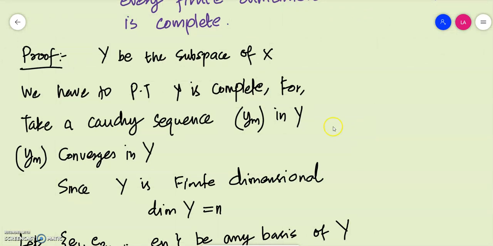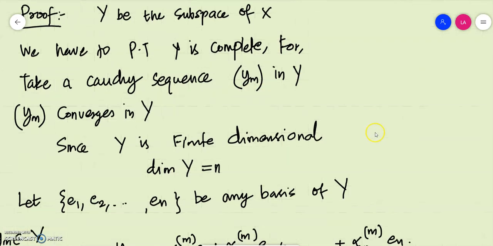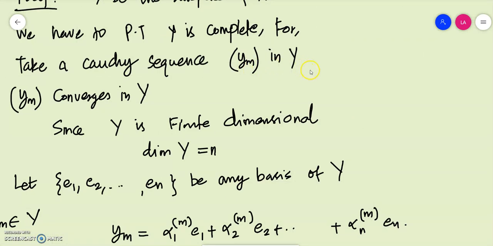So how will we prove that? We take a subspace Y. We have to prove that Y is complete. For that, it is enough to prove that every Cauchy sequence should converge in Y. So we take a Cauchy sequence ym in Y, and we have to prove that ym converges in capital Y, or the limit with which ym converges should be in capital Y, our space. So what we do here is, we generate a limit first, we define a limit, and then we will establish that that limit belongs to the space, and we will then establish that our sequence converges to that limit.